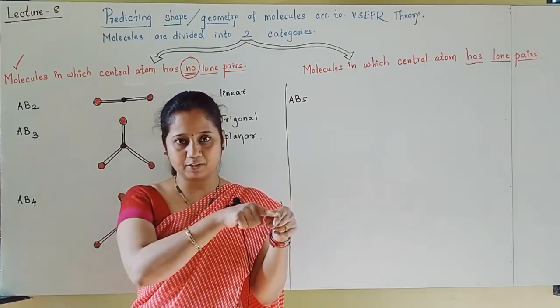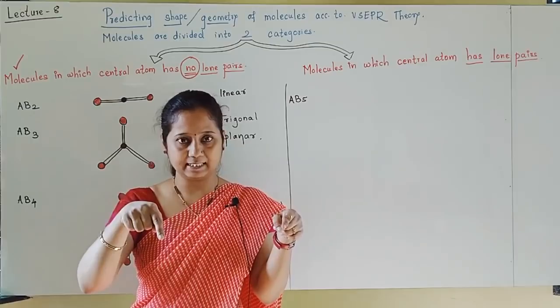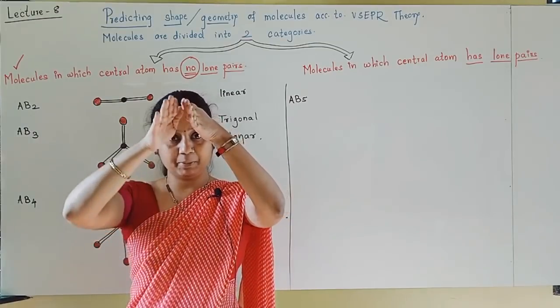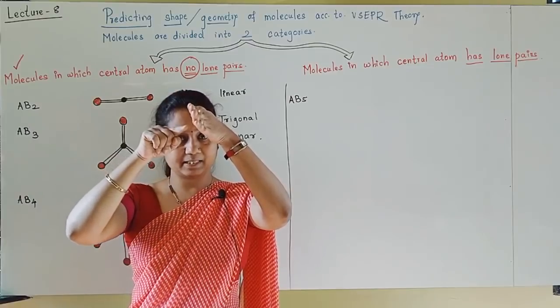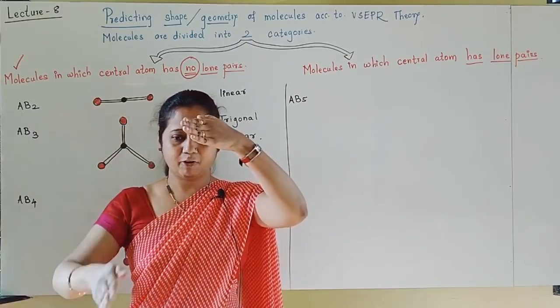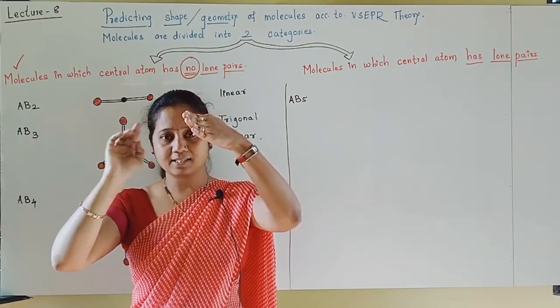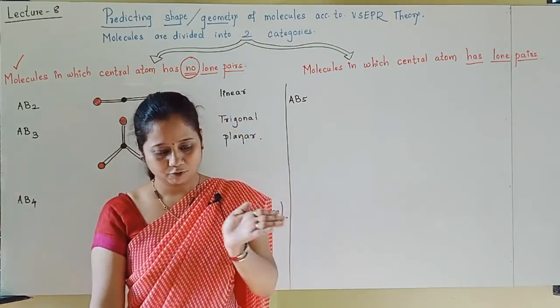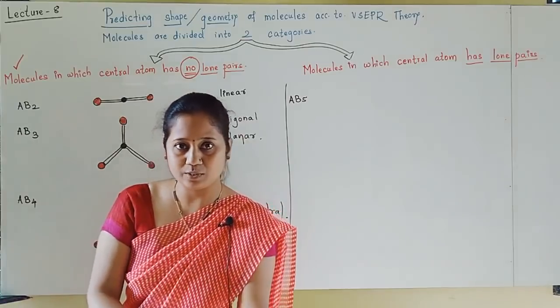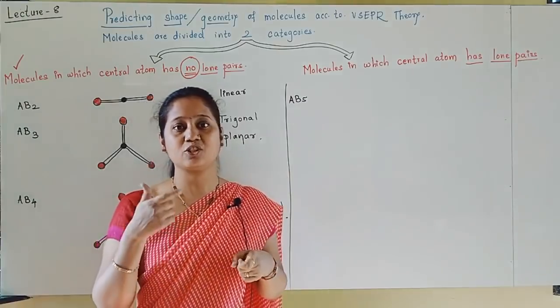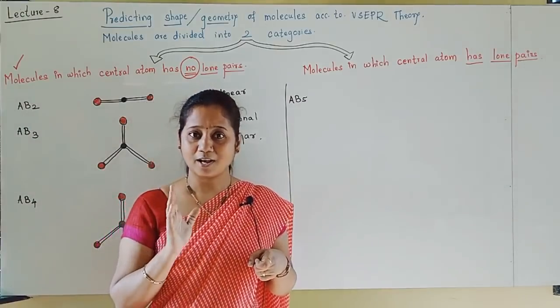3 B's forming a triangle, A at the center. Now 1 B at the top forming a pyramid upside, a triangular pyramid. The last B is at the bottom, forming a pyramid downside. Like this AB5 will arrange itself. I hope you understood.